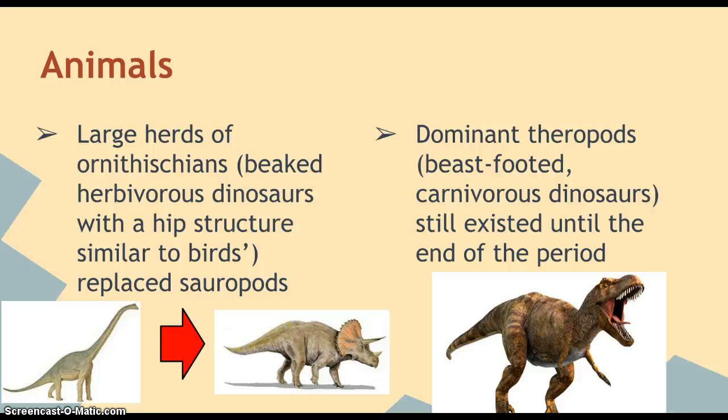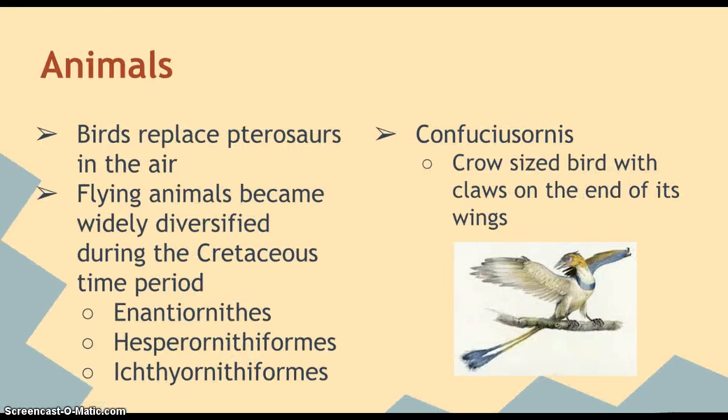Animals. Large herds of ornithischians, like the Triceratops and Stegosaurus, replaced the sauropods, like the Brachiosaurus and Apatosaurus. Also, dominant theropods, like the T-Rex, still existed until the end of the period. Birds replaced the pterosaurs in the air, and flying animals became widely diversified during the Cretaceous time period.